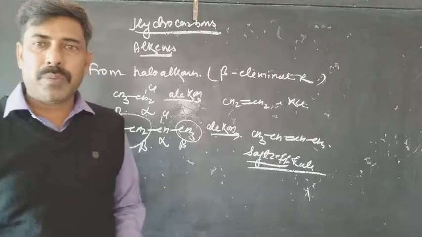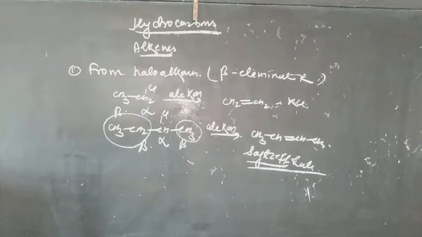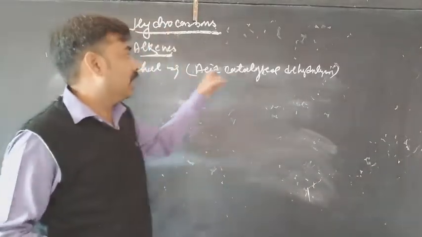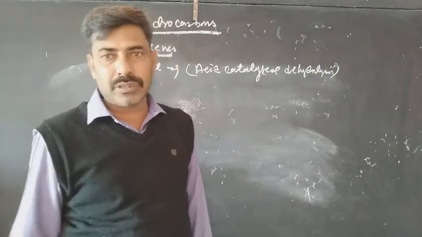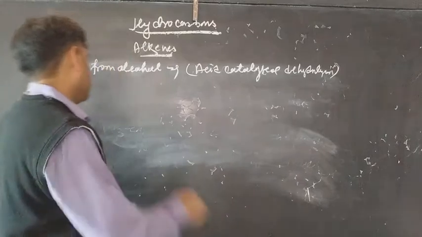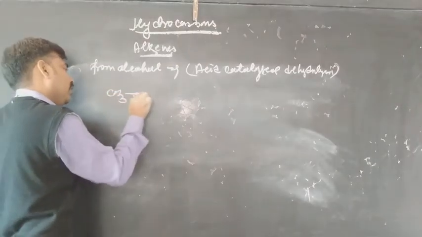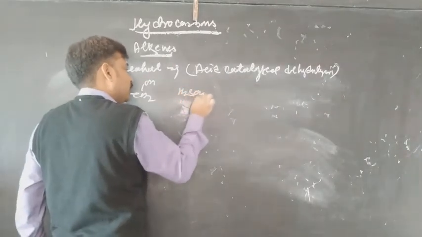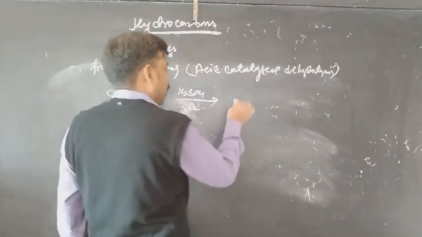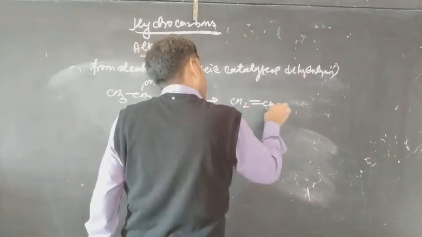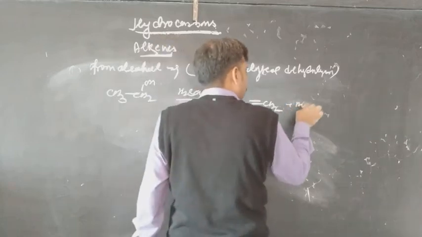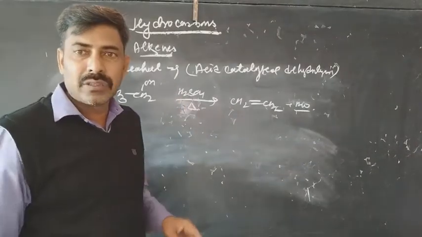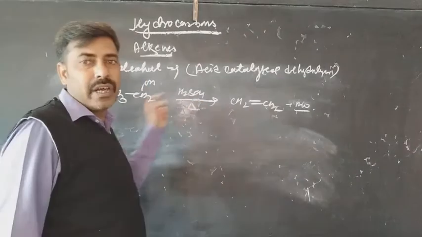Now the next one, preparation from alcohol. The process of preparation of alkene from alcohol is well known as acid catalyzed dehydration of the alcohol. So this is the alcohol CH3CH2OH. When it is treated with sulfuric acid H2SO4 and heat, it will form the dehydrated product, similar to the beta elimination reaction, and will form water. In this reaction, sulfuric acid is acting as a catalyst, so the reaction is called acid catalyzed dehydration of alcohol.